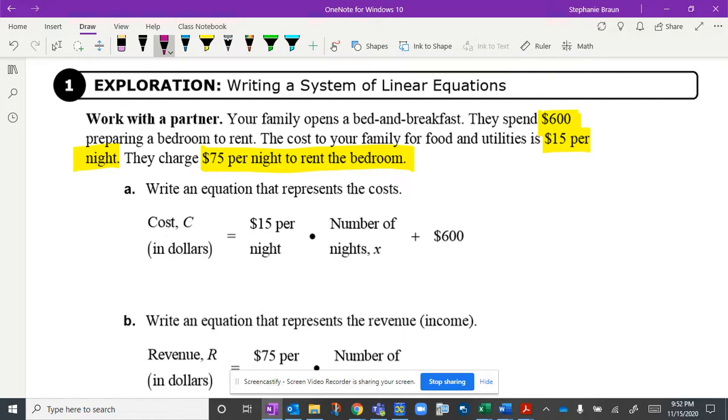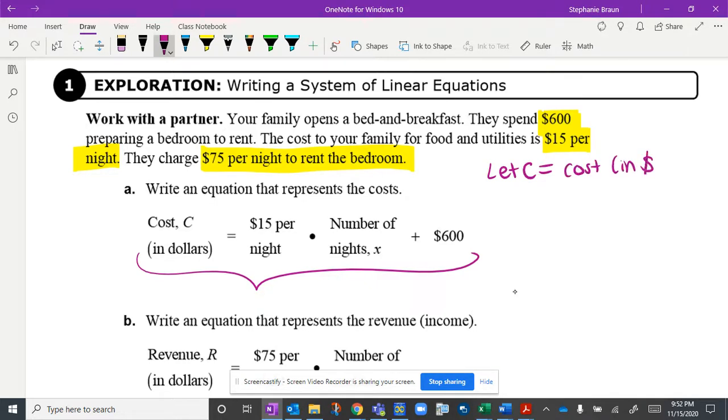Part A says write an equation that represents the cost. I know that this kind of structure was a little confusing for people when we did 3.4, so I'm going to walk you through it. They're basically defining your variables for you here. So we can write this as let C equal cost in dollars and let X equal number of nights. So that's what they've kind of done here for us in this little sentence.